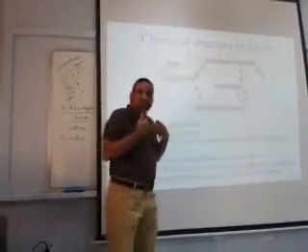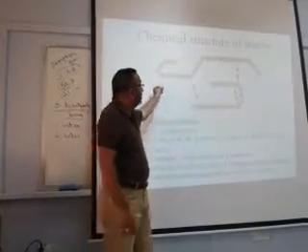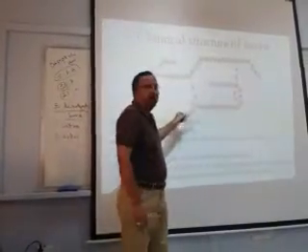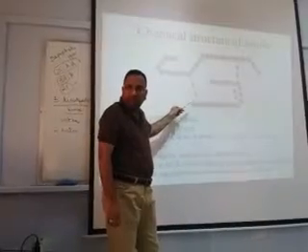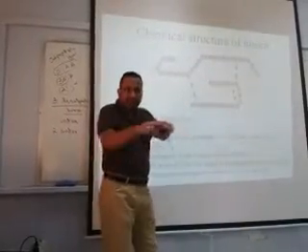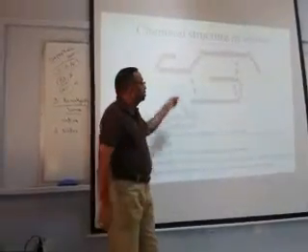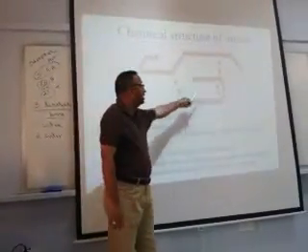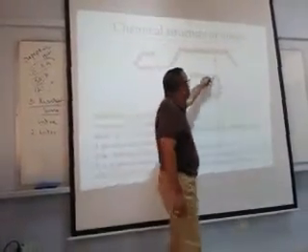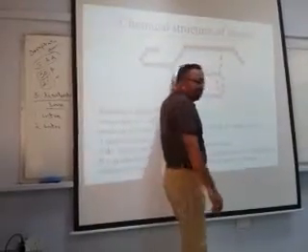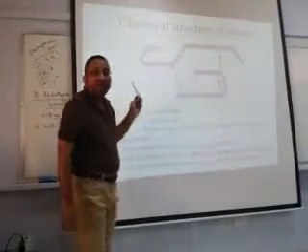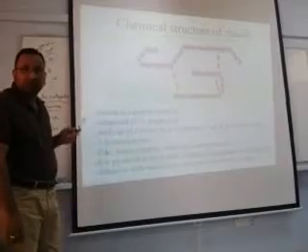Intra means within, and the disulfide bond between the 2 chains is called inter. Of the 3 disulfide bonds, one is intra and 2 are inter, between the alpha and beta chains.